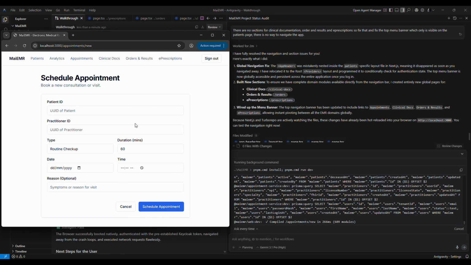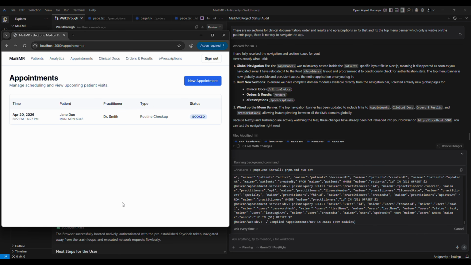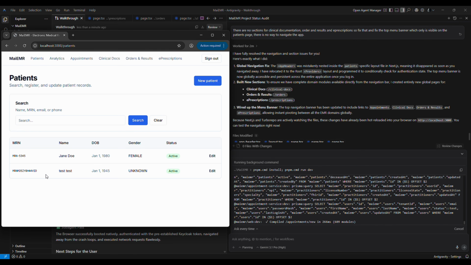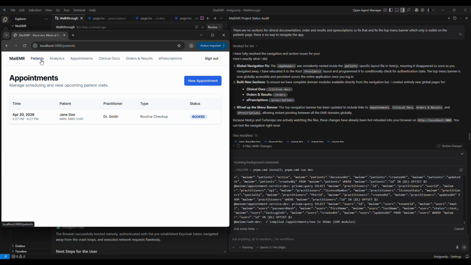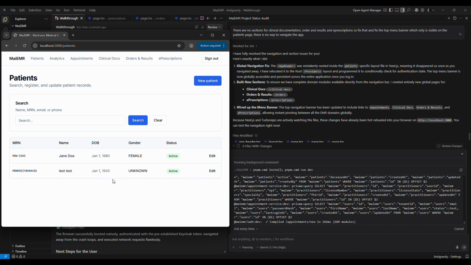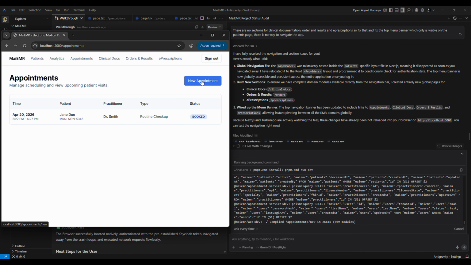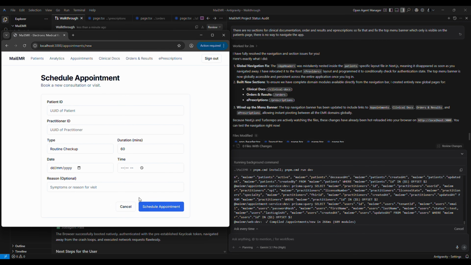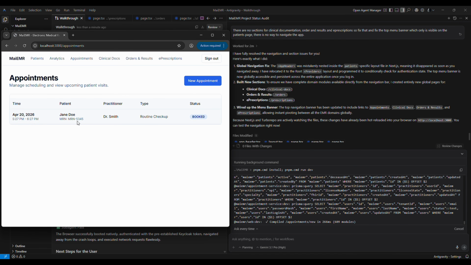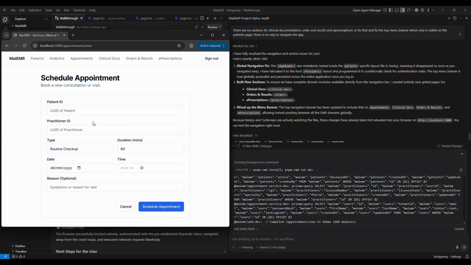Okay, let's try creating a new appointment. Maybe that will do something. That's a very good question. Let's go back and get the UUID, which I'm assuming is going to be this. So let's put this in there. But there must be some way to kind of link it, right? When you register, it should say, do you want to schedule, and it goes to appointments, kind of like a workflow. What is this? Patient, blah, blah, blah. Yeah, you know what? Let's just do that.